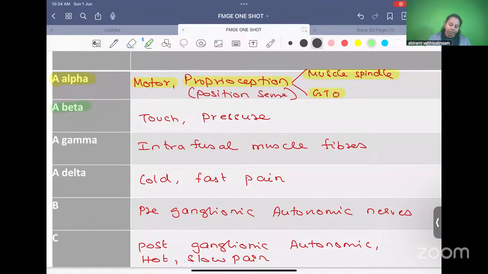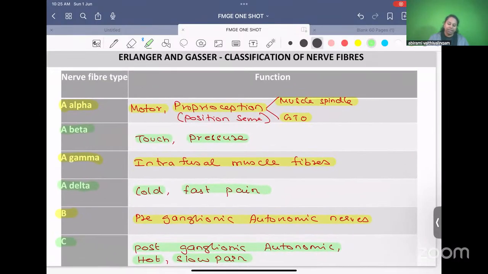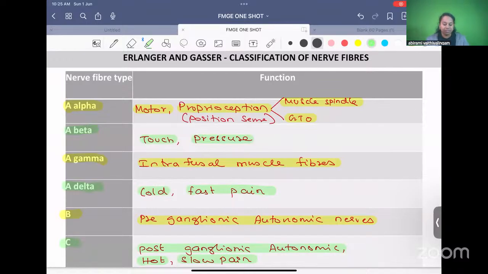A beta, touch and pressure. It helps you in touch and pressure. A gamma, intrafusal muscle fibers. A gamma supplies the intrafusal muscle fibers. Intrafusal muscle fibers are fibers which are present inside the muscle spindle. And A delta, cold and fast pain. B fibers, preganglionic autonomic nerves. Type C fibers, postganglionic autonomic, hot sensation and slow pain. All these are carried by the different types of nerve fibers. This is called Erlanger and Gasser classification of nerve fibers.